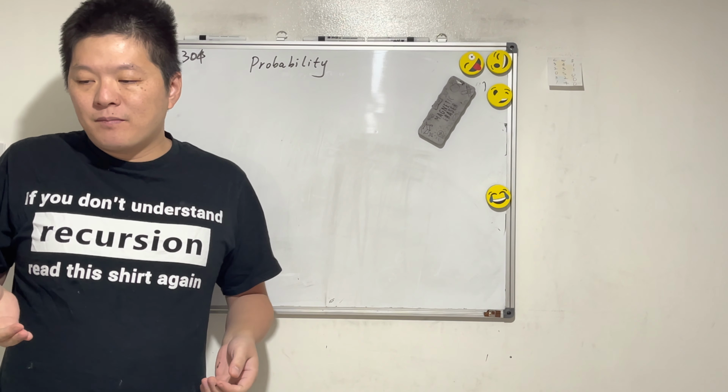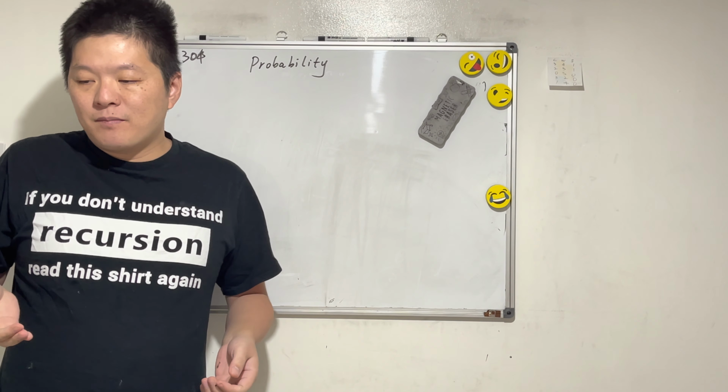So look at this. What do we have here? A rectangle. Conditional probability of A given B is equal to conditional probability of B given A times probability of A divided by probability of B. This is called Naive Bayes.